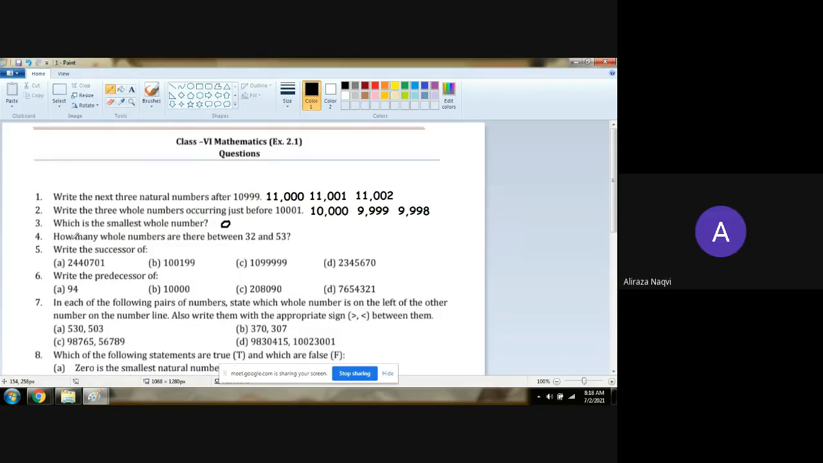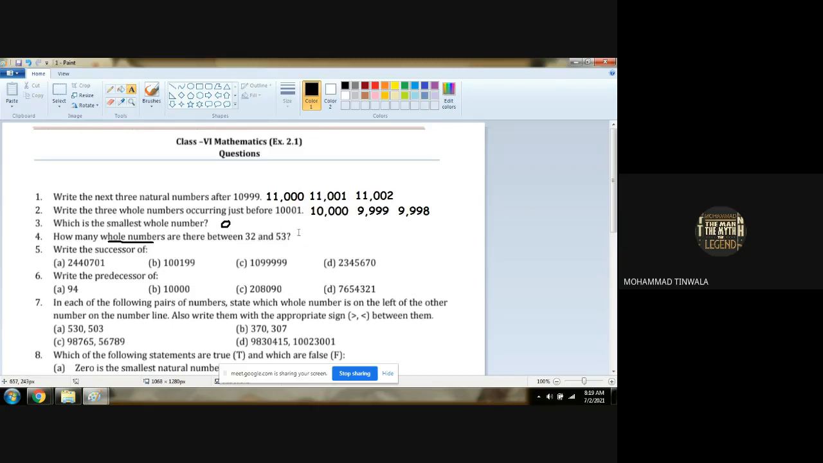Who will read? Yes, Arman. How many whole numbers are there between 32 and 53? Come on, who will tell me? 21, sir. Sir, 20. Not like this, 21, 20, 19. It will not work that way.